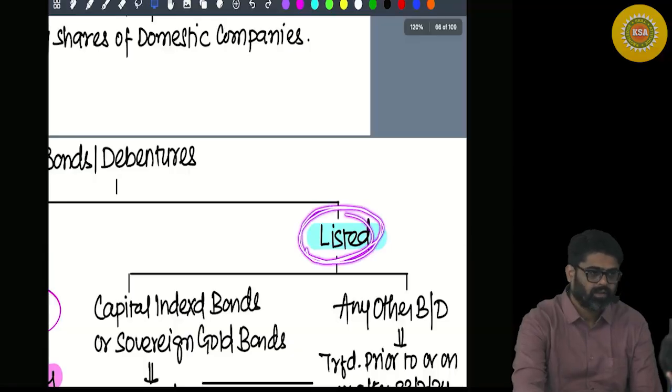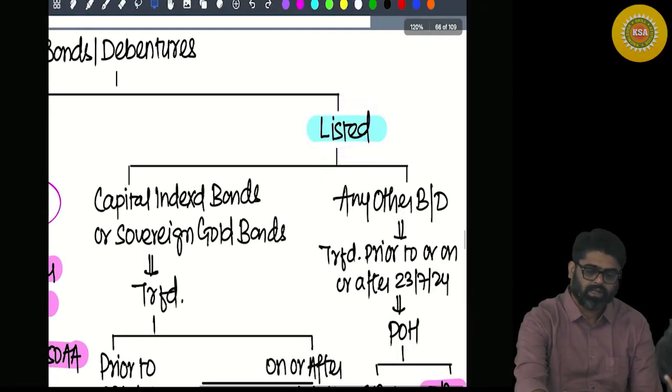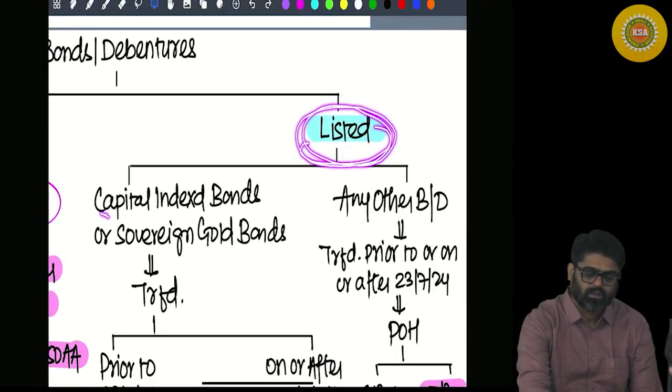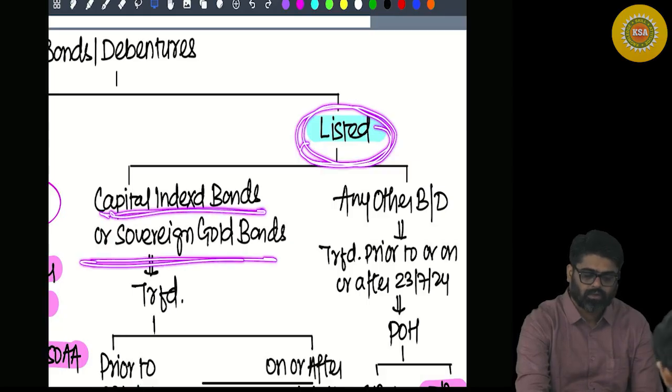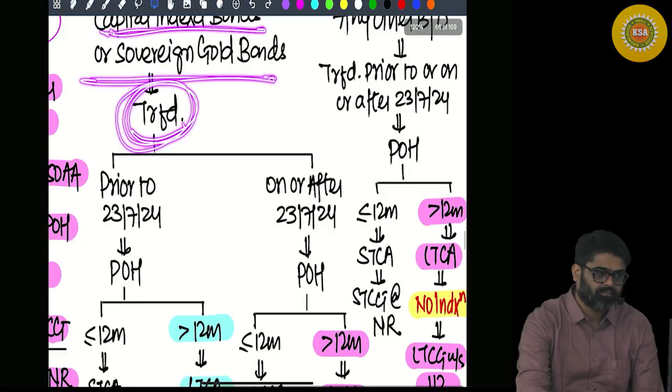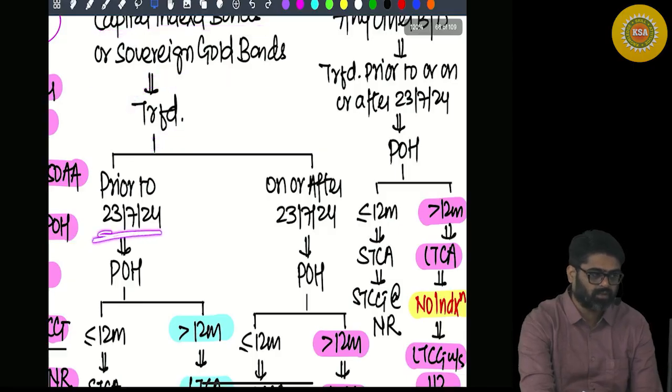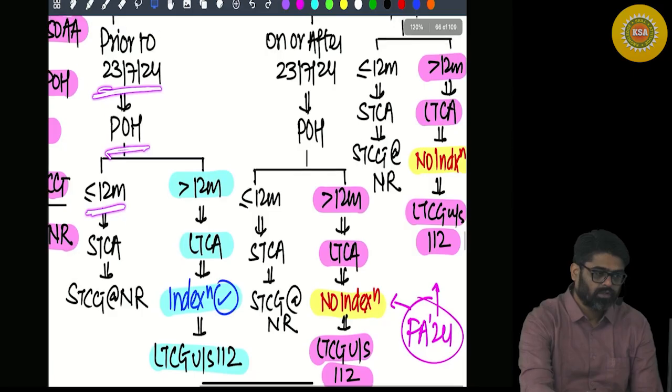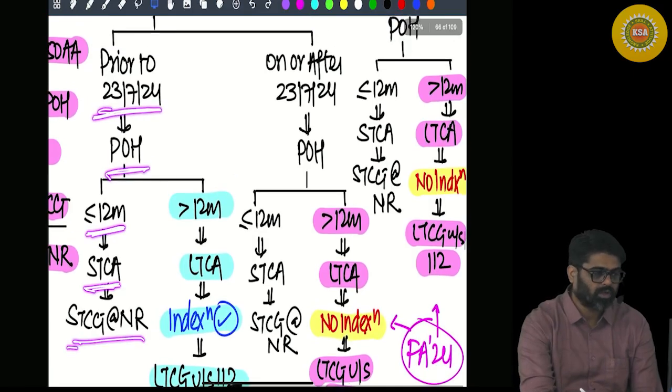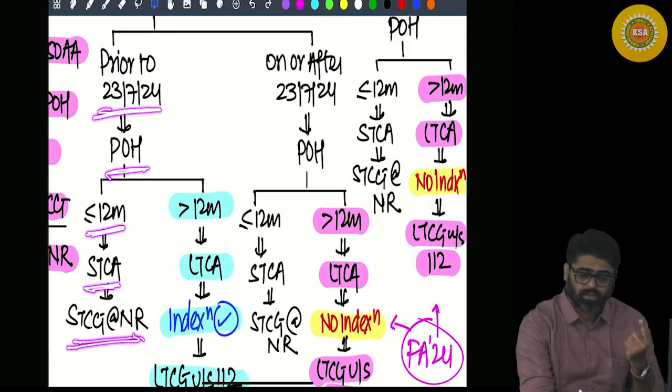Now let's come to this part. Listed bonds or debentures. If the listed bonds or debentures are capital index bonds or sovereign gold bonds transferred prior to 23rd July, with period of holding less than or equal to 12 months, short term gain will arise, taxable at normal rates.